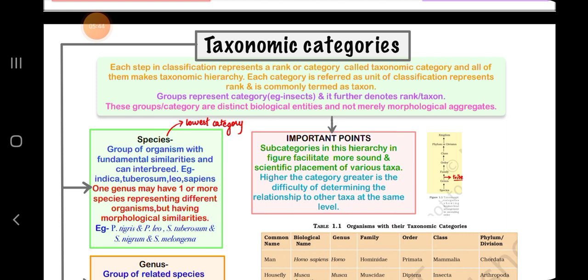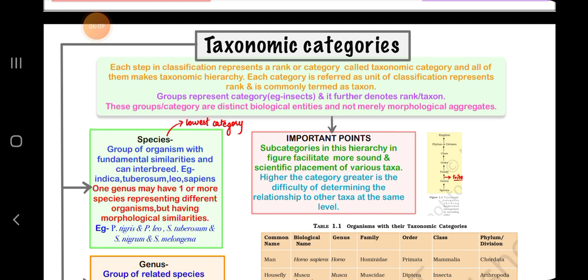These groups or categories are distinct biological entities and not merely morphological aggregates. Then important points: subcategories in the hierarchy facilitate more sound and scientific placement of various taxa. The higher the category, the greater is the difficulty of determining the relationship to other taxa at the same level.